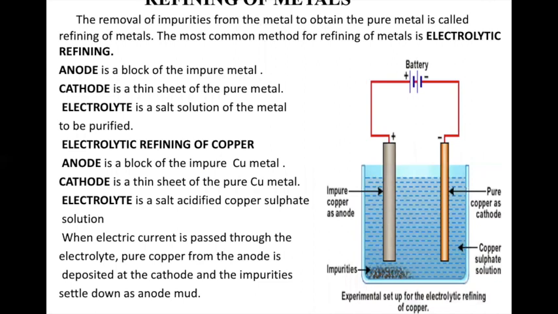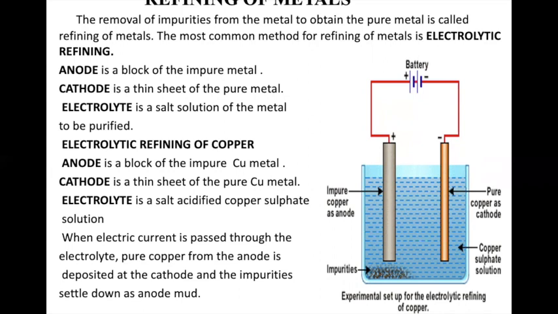The last step is called the refining of metal. The metals that have been obtained from the most reactive metals, the least reactive, and the middle order reactive metals by different processes are not 100% pure. And we have to make metals that are pure. It has got impurities. Sometimes those impurities are also very essential and important metals.